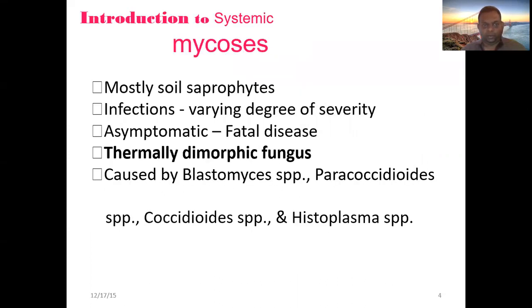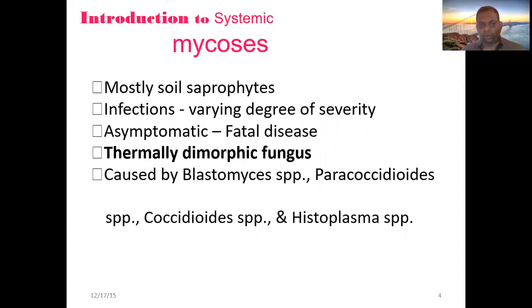For systemic mycosis, the organisms are mostly soil saprophytes like other fungi. Infections vary in degree of severity, from asymptomatic, mild, moderate, and severe to fatal, like a thermally dimorphic fungus. That implies that at room temperature and at body temperature, they take different forms. At body temperature they are yeast-like, but at room temperature they are in the mold or more complex form.